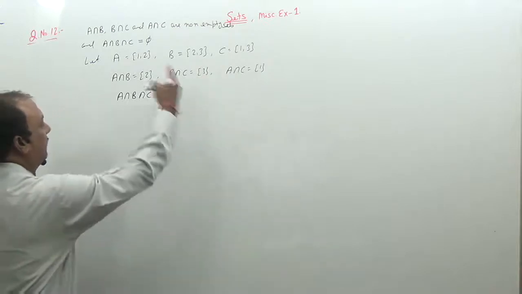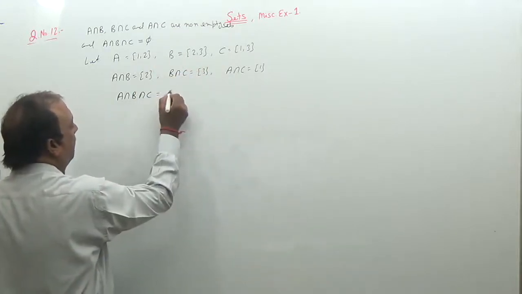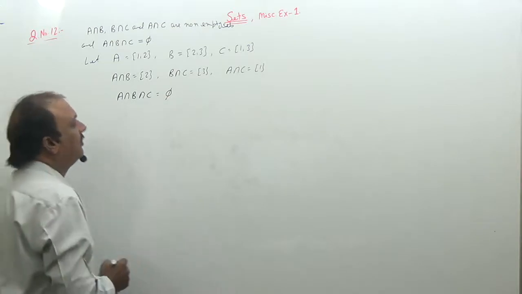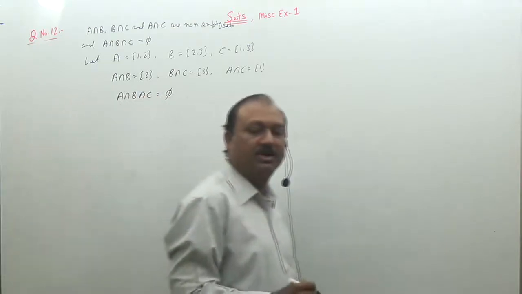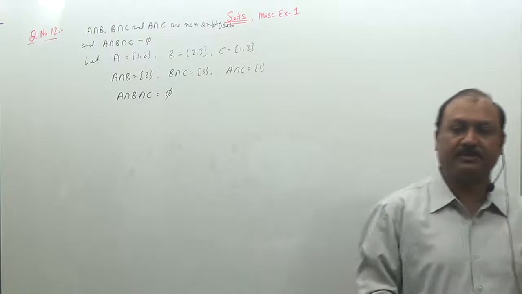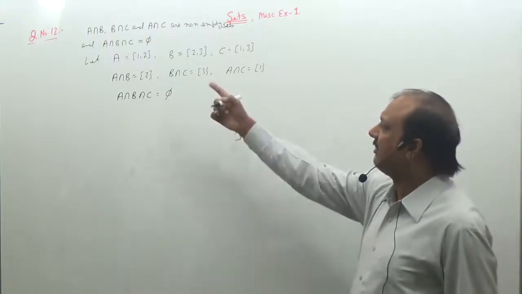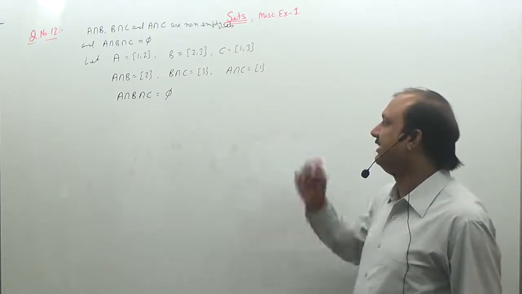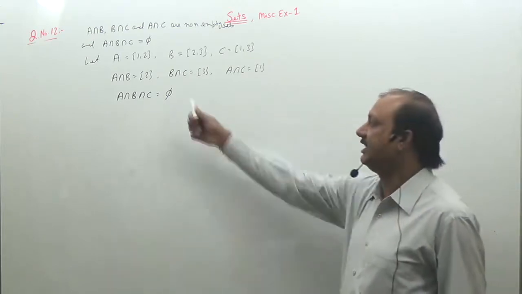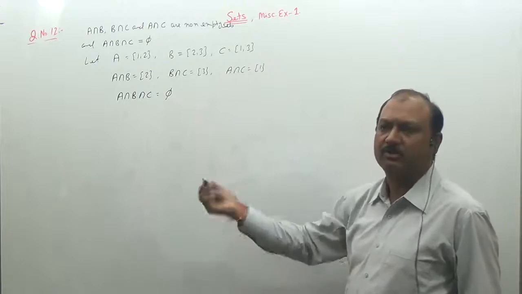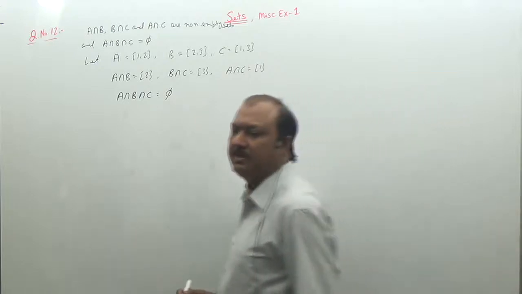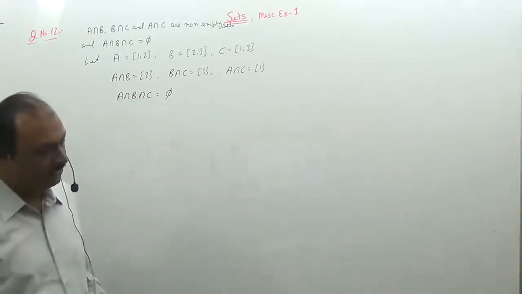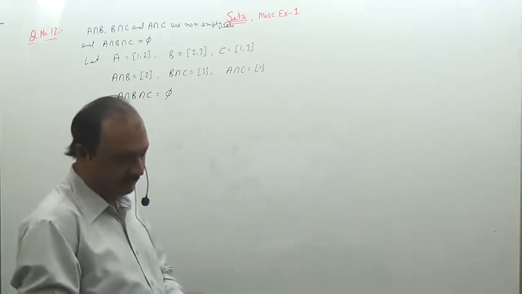So at the same time, there is no element common in all three. So it follows that A intersection B intersection C is the null set. Besides this, many more examples are possible. You can make any three sets A, B, C, just follow this condition. So there are so many types of examples we can produce. So this one is question number 12.